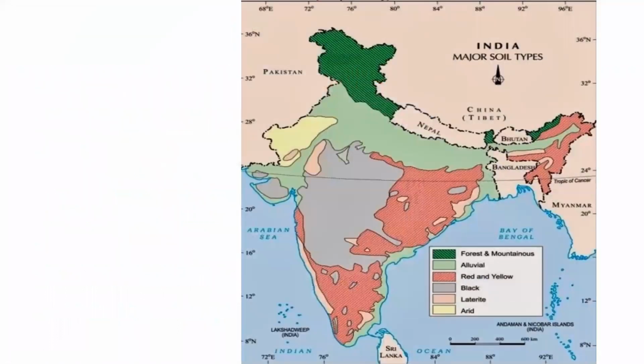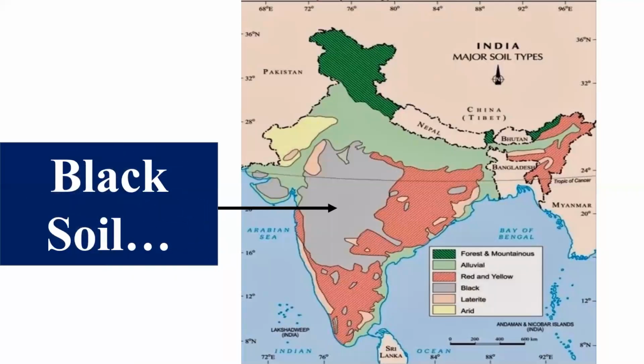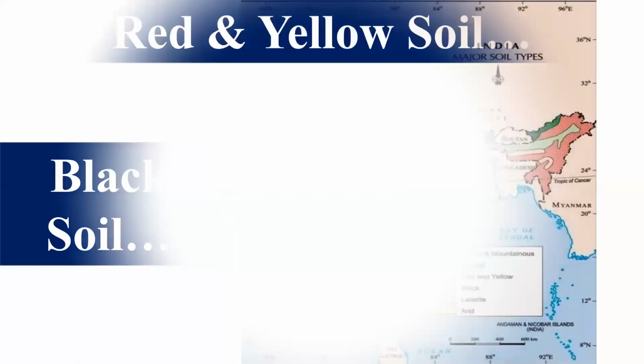Now, this is India, and this is the part where black soil is found. This is the part of the black soil, where some part covers Maharashtra, Gujarat, Madhya Pradesh, and Chhattisgarh also. And you can see also that some parts are found in Karnataka and Tamil Nadu also. Right, friends? So these are those areas where this type of soil is found. Right?